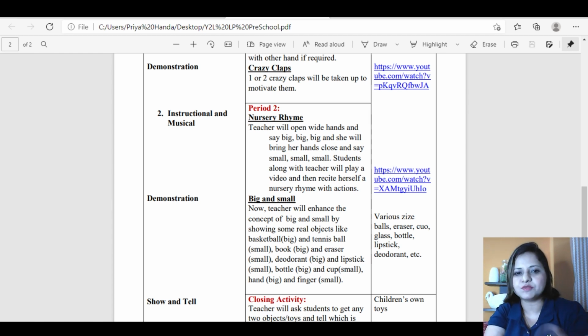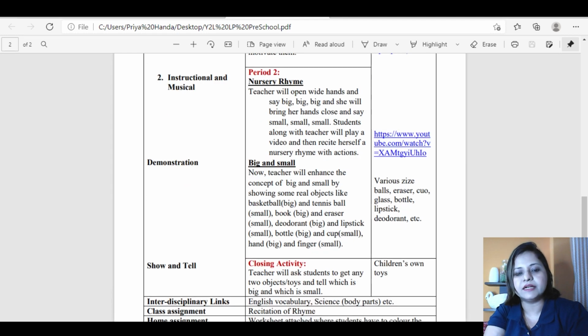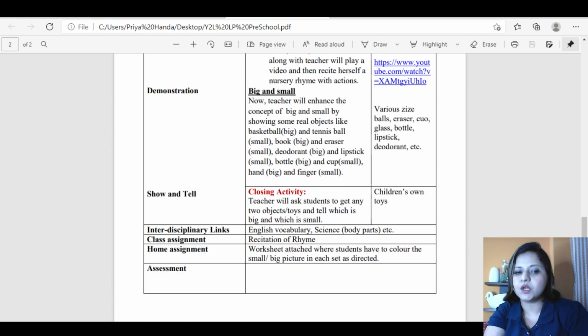This is how the concept will be delivered, and it will be reinforced by a closing activity, which is show and tell. Teacher will ask students to get any 2 objects or toys and tell which is big and which is small. So students will bring any 2 objects, maybe any 2 toys, and then this toy is big and this is small. They'll identify. This is the closing activity. This is how they'll recapitulate.